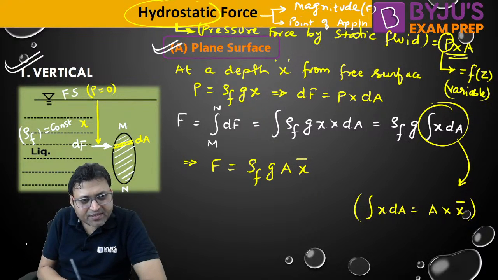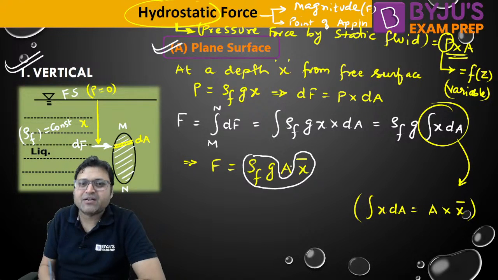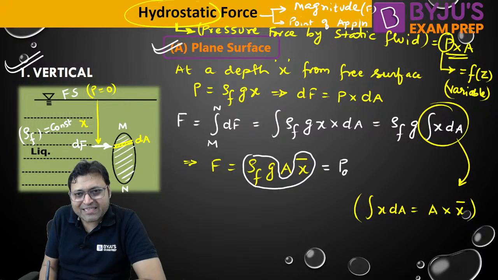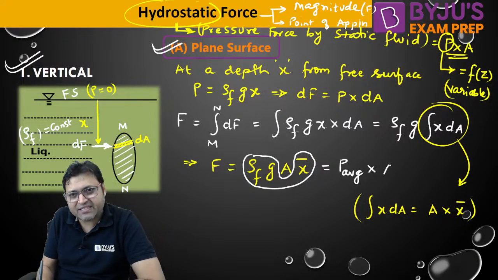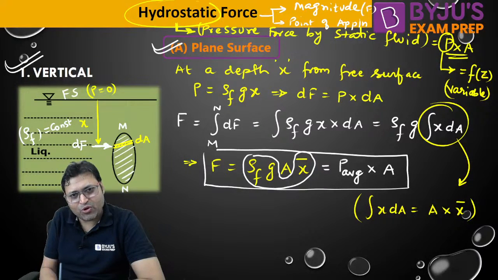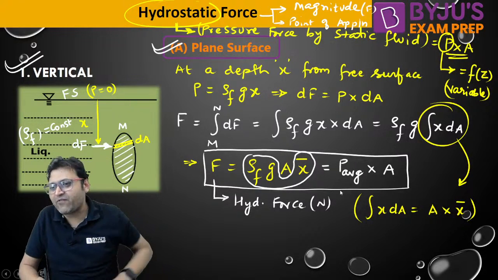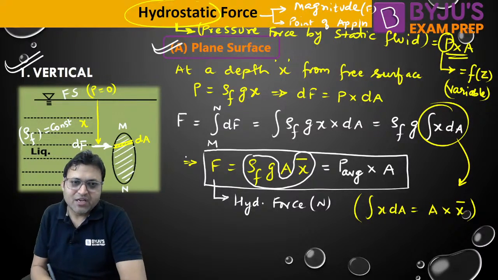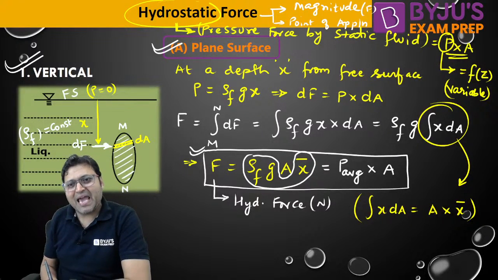And what is this rho g x bar? Rho g x bar is the pressure, multiplied by area. So this is called the average pressure developed on the vertical plane surface, into the area of the plane surface. This is how we can calculate the hydrostatic force. The unit will be Newton if everything is mentioned in SI units. So what you need to remember is F is equal to rho g A x bar, or P average into area,